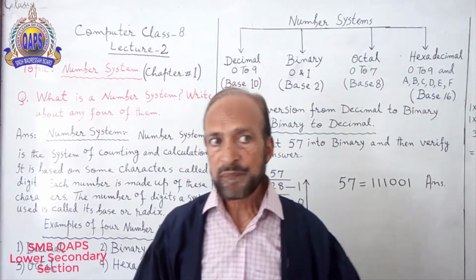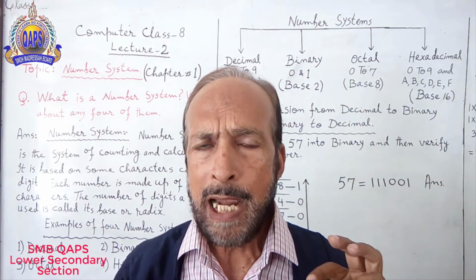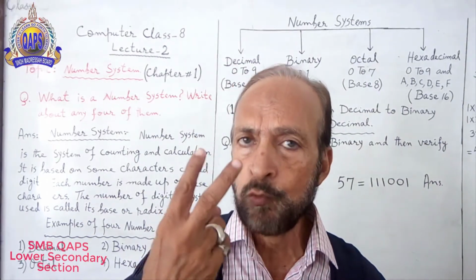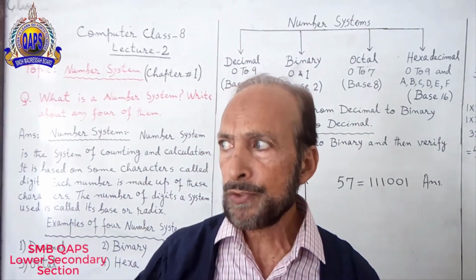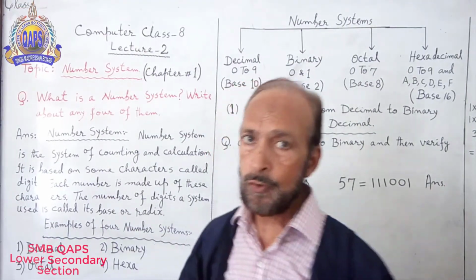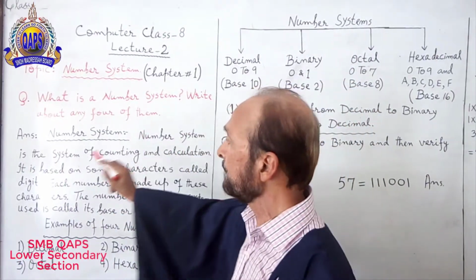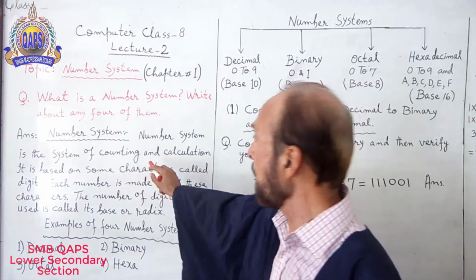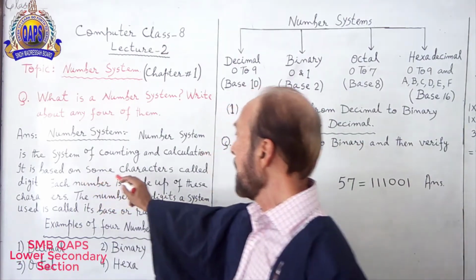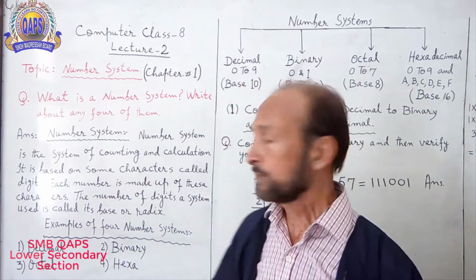So every time you have a problem of counting and calculation. Remember these 2 words, counting and calculation. So the definition will be: number system is the system of counting and calculation. It is based on some characters called digits.